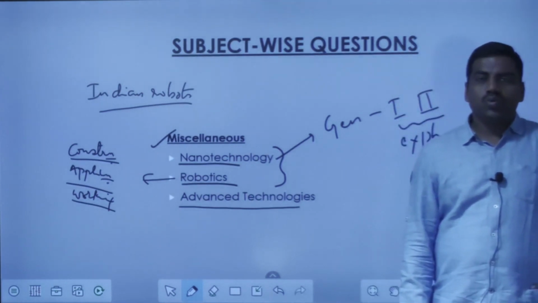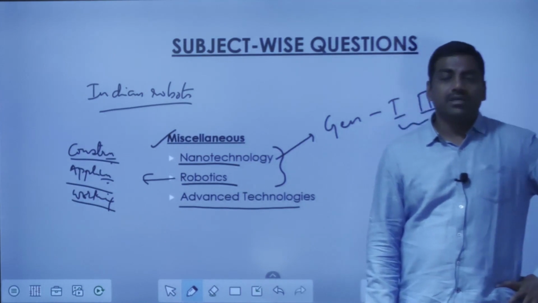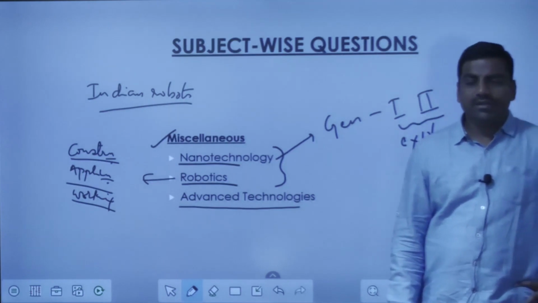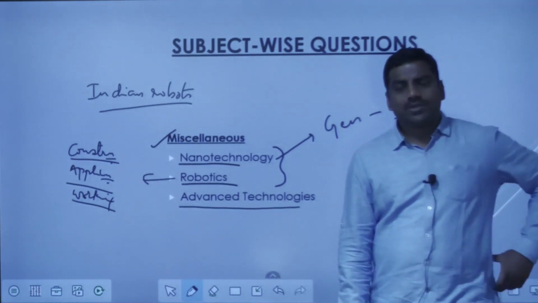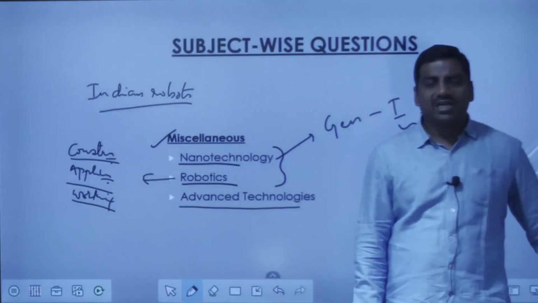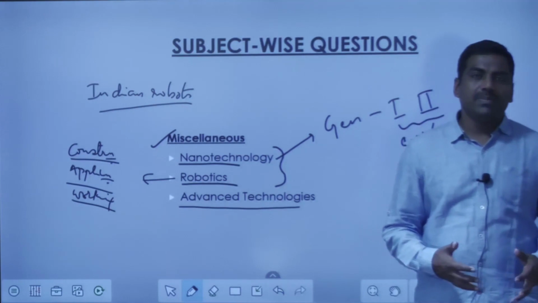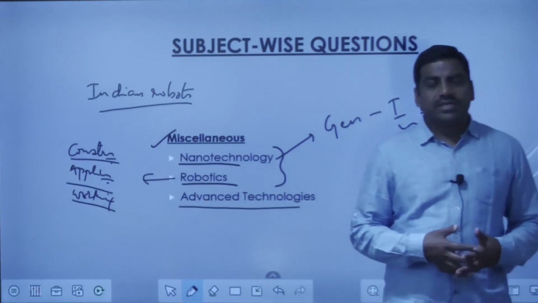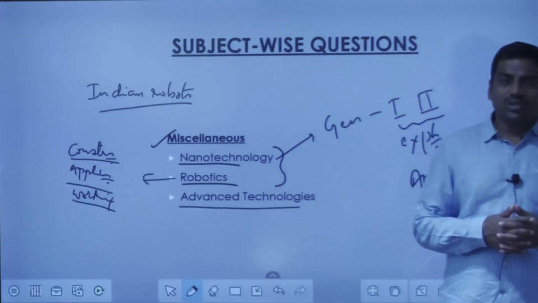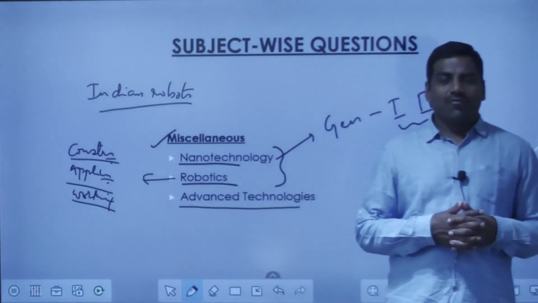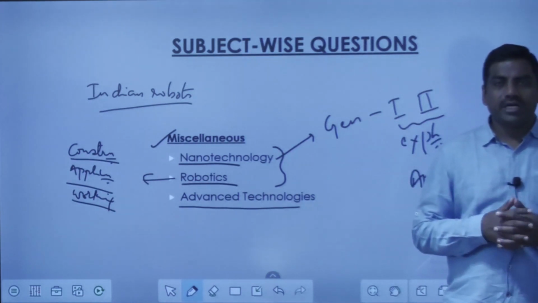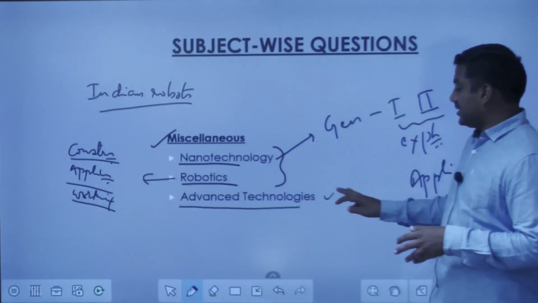But it is better to know the technologies which have come in the recent news, especially this 3D printing, 4D printing, or with respect to other things like virtual reality, augmented reality, or artificial intelligence, machine learning, deep learning, IoT, that is Internet of Things, cyber physical systems, then 5G. So if you look into them and if you prepare material for 10 marks, I think that would be enough, or that will consolidate your preparation as far as the advanced technologies are concerned.